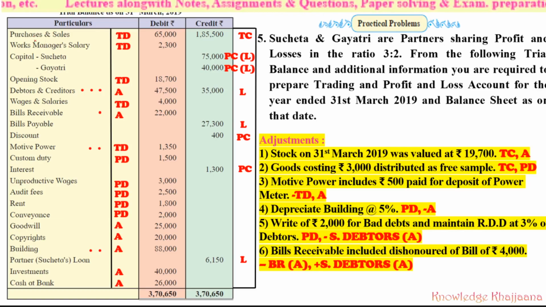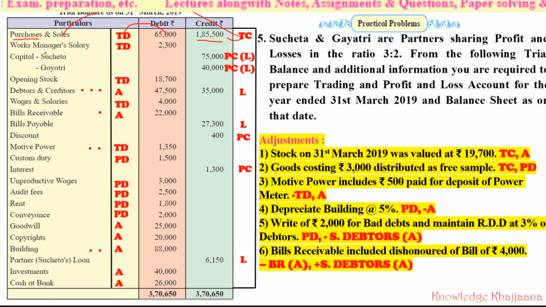See, in the same line it is given as purchases and sales. The debit balance which is given will obviously go to the trading account debit side, which is of purchases. Easy to understand. And the credit balance which is given on the credit side will go to the trading account credit side against sales.